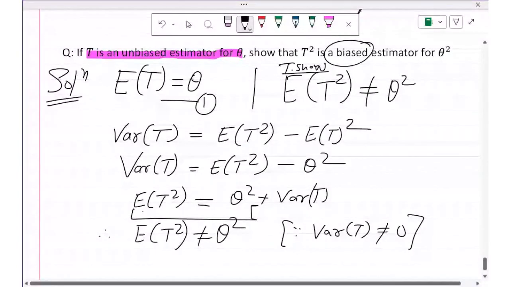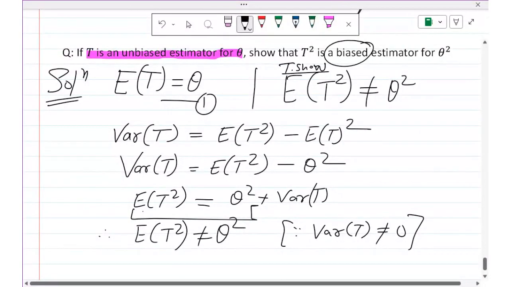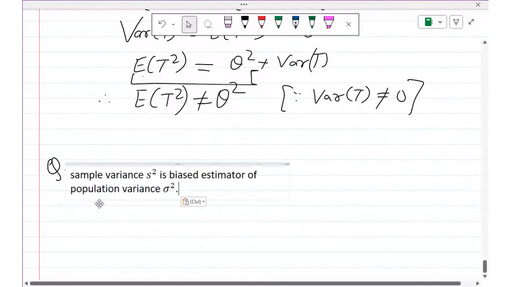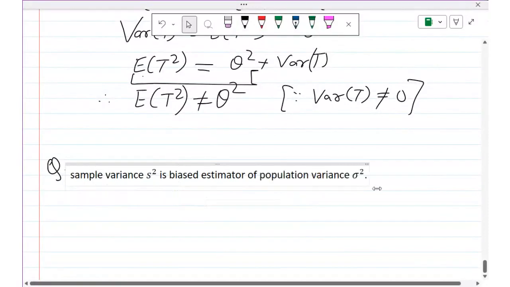Next question is, sample variance is a biased estimator of population variance. The question is, show that sample variance S square is a biased estimator of population variance sigma square.